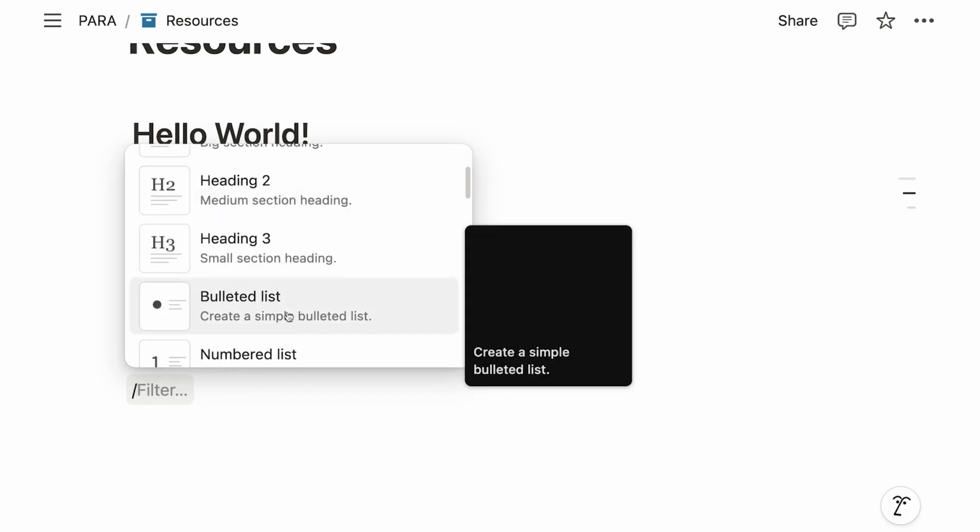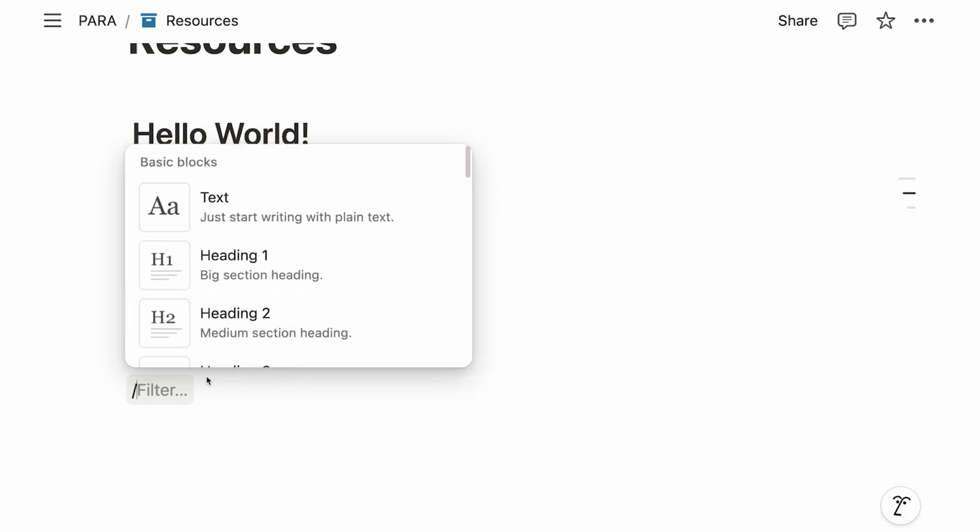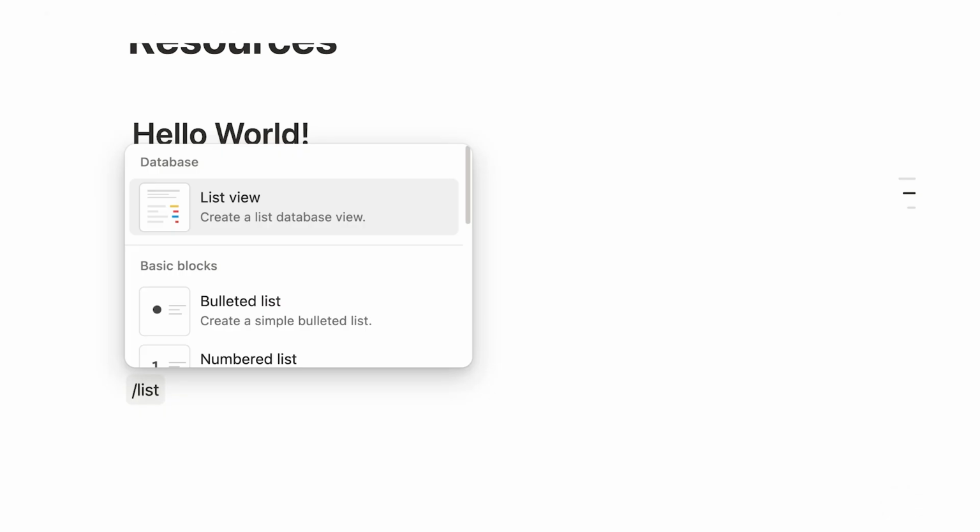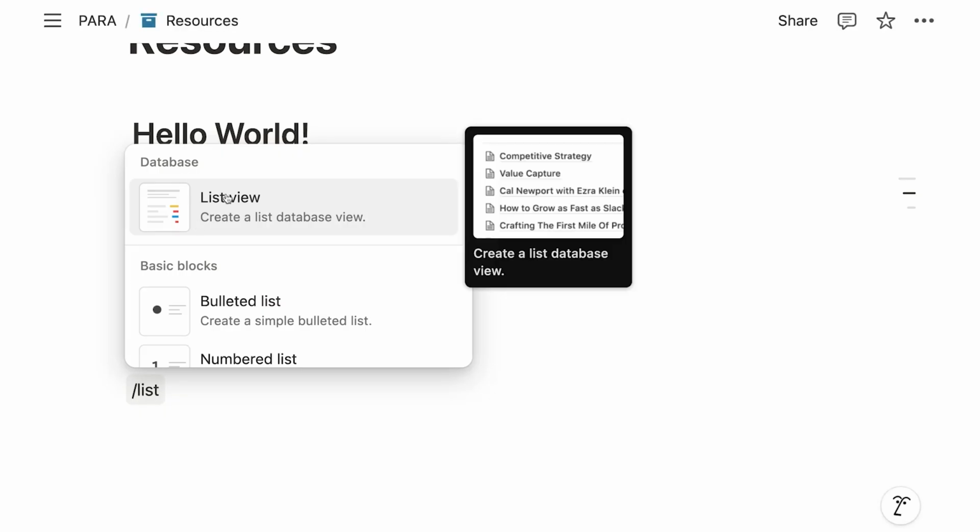Not just can you then scroll through a list, but you can actually also start typing and it will filter it down. So if you have something specific in mind, you are curious whether Notion has it, well, just search for it. For example, maybe we want to add a list. So let's just type list, and we see there's this database list view. Let's ignore it for now.